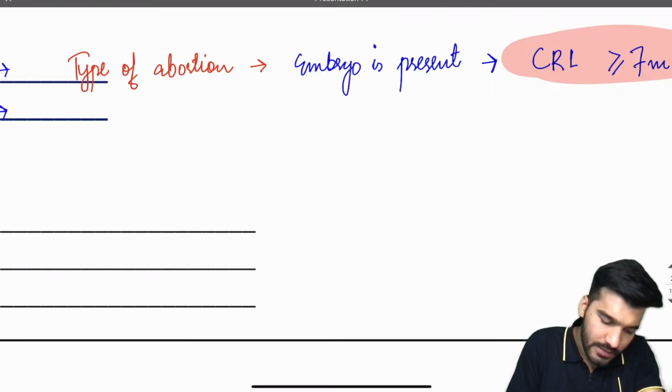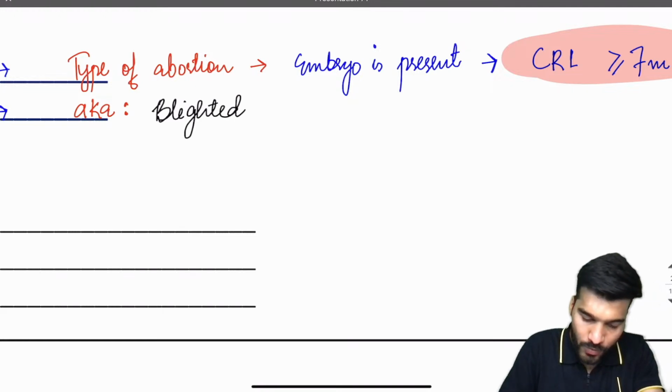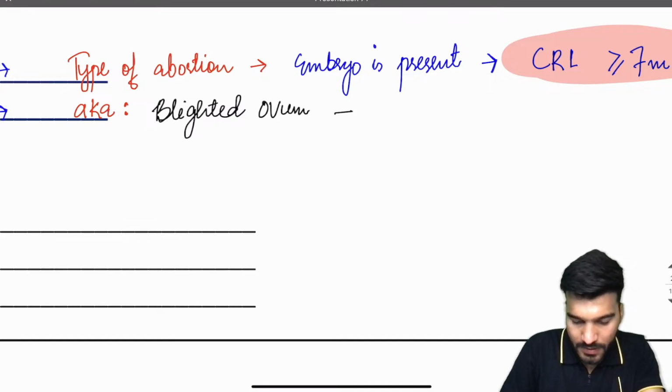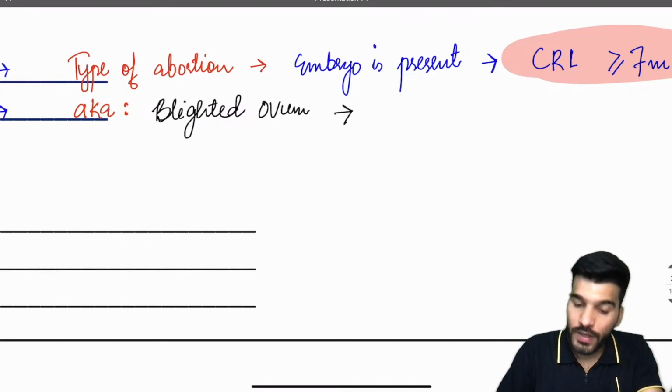It's also known as blighted ovum. First thing. Second thing, the embryo is absent.